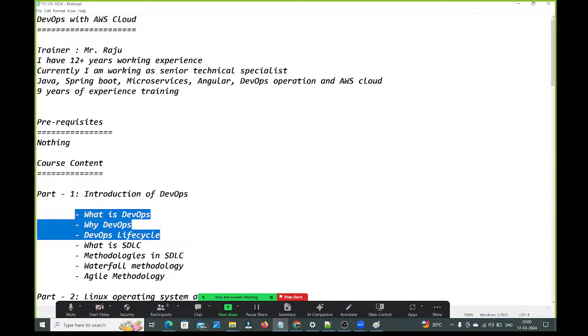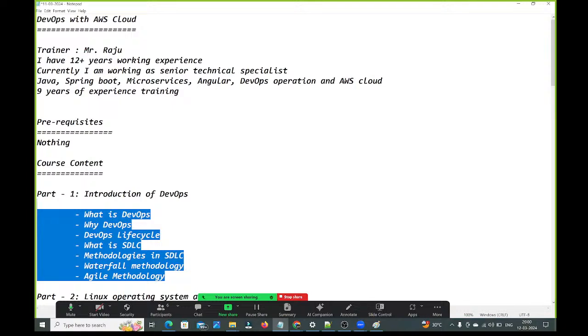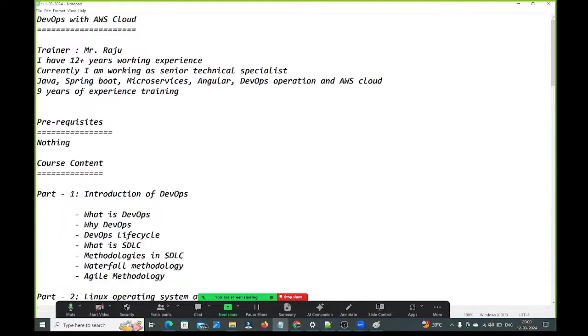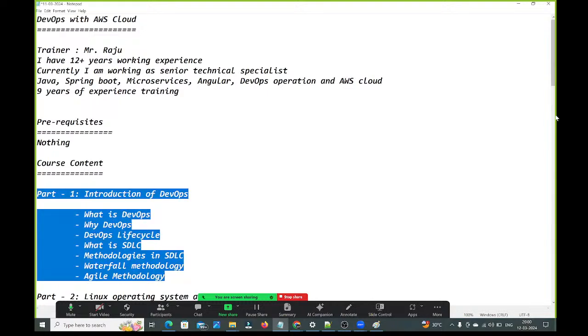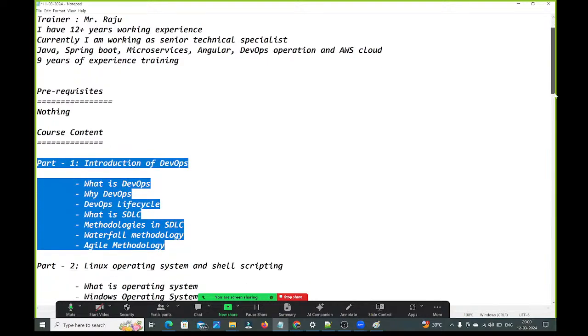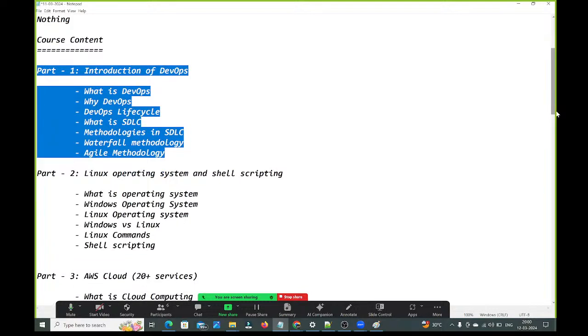Fine. But today I'm stopping, guys. Tomorrow we are going to start part 1. We are going to spend the first 3 days on this part 1 only. Today is Tuesday, right? Wednesday, Thursday, Friday. By Friday, I will complete this part 1, guys. From next Monday onwards, I will start the Linux operating system.